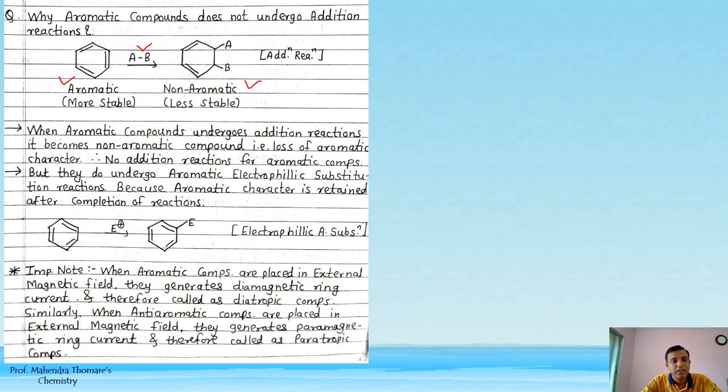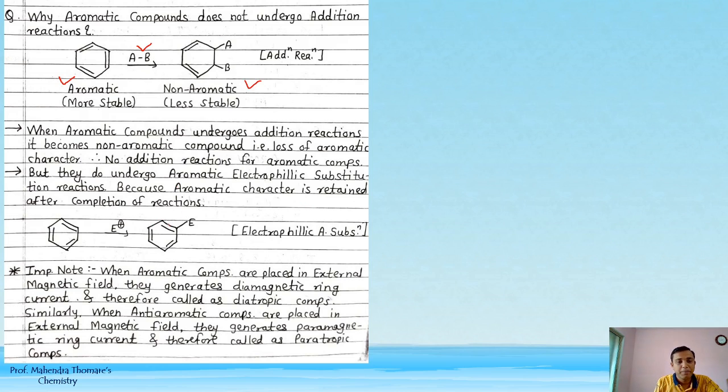क्यों? क्योंकि it does not obey 4n plus 2 pi electron system, or 4n system, and lost its planarity due to addition of this A and B. So that is why aromatic compound does not undergo addition. When aromatic compound undergoes addition reaction, it becomes non-aromatic compound, that is loss of aromatic character, and so no addition reaction for aromatic compound, but they do undergo aromatic electrophilic substitution reaction because aromatic character is retained after completion of reaction.